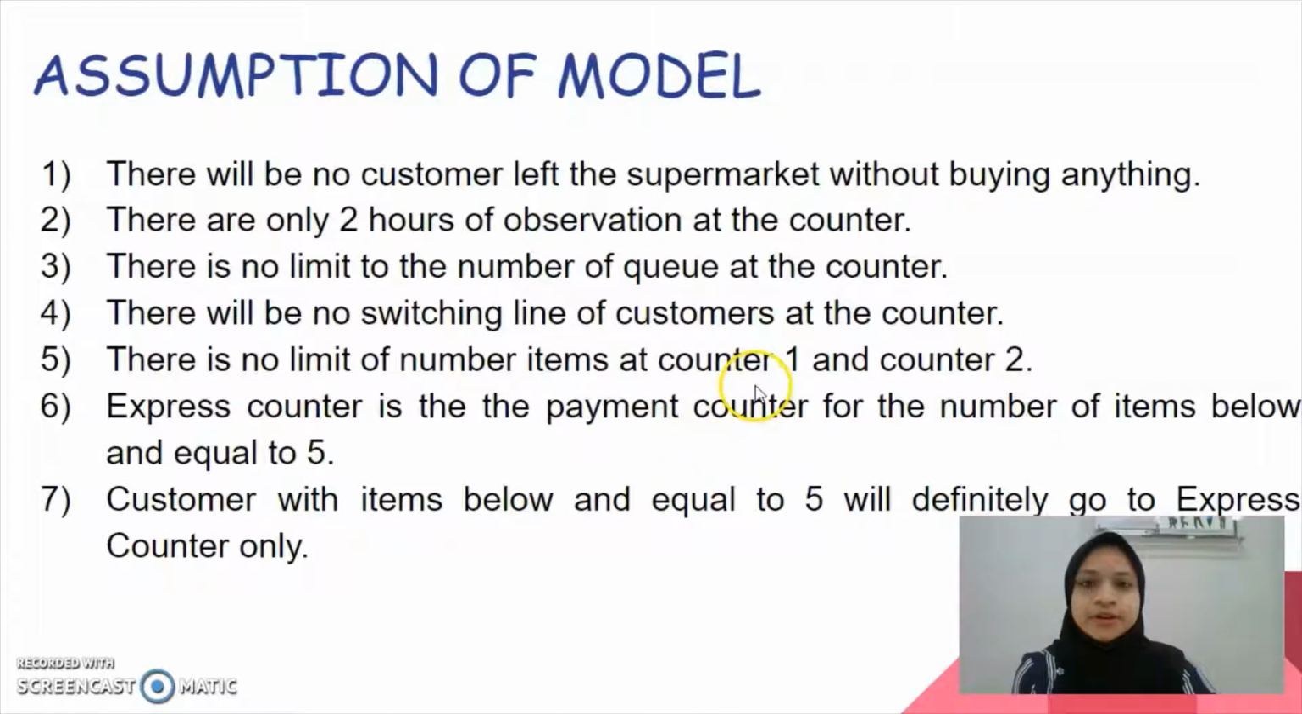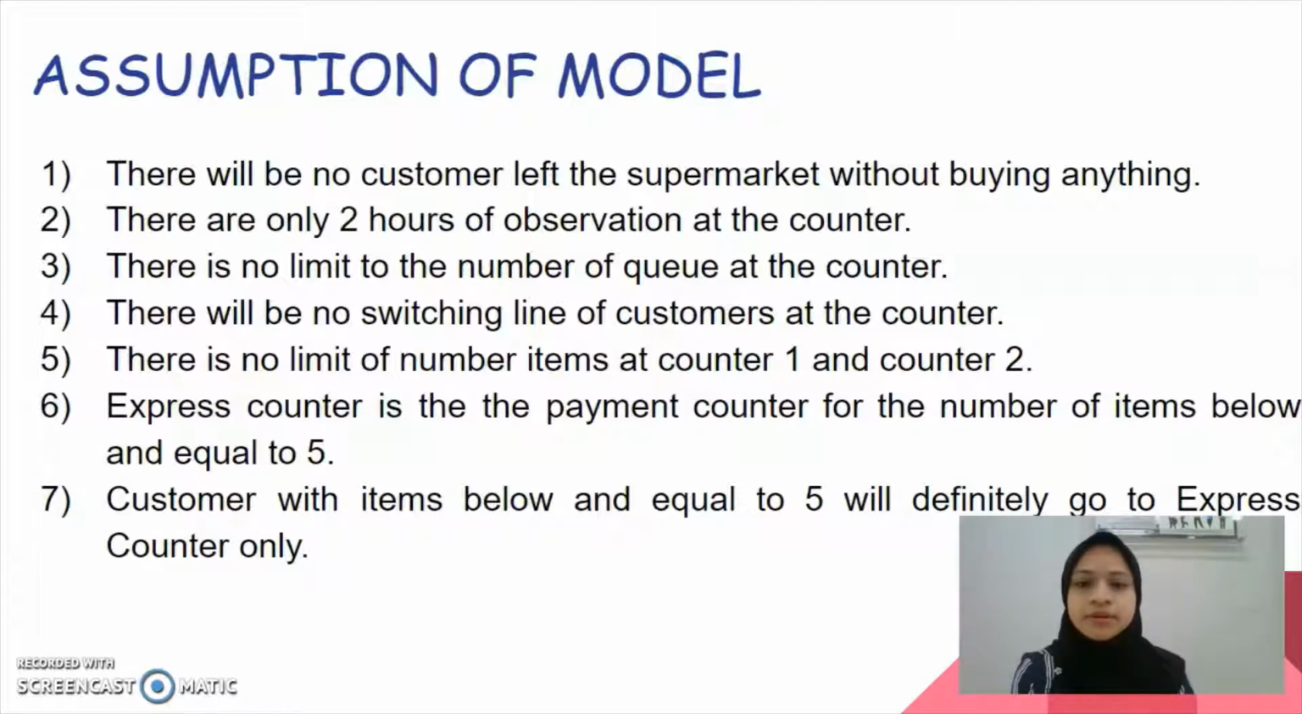Okay, so for the assumptions of our model, we declare that no customer will leave the supermarket without buying anything. Then, there are only 2 hours of observation at the counter, and there is no limit to the number of people in the queue at counter 1, counter 2, and the express counter. The next one is that there will be no switching lines by customers at any of the counters. If a customer is at counter 1, they will not go to counter 2 or the express counter, as an example.